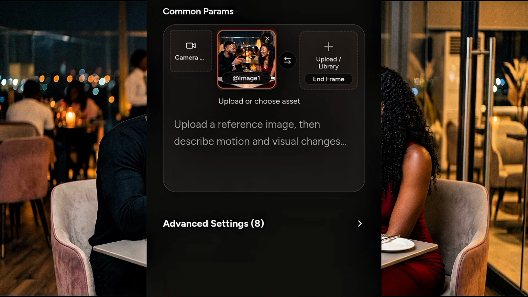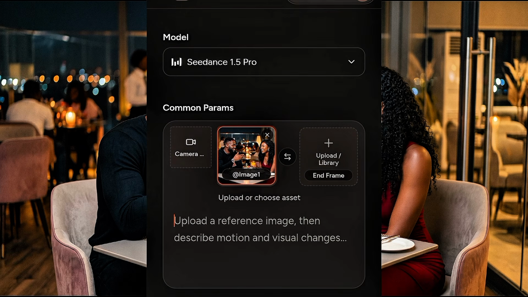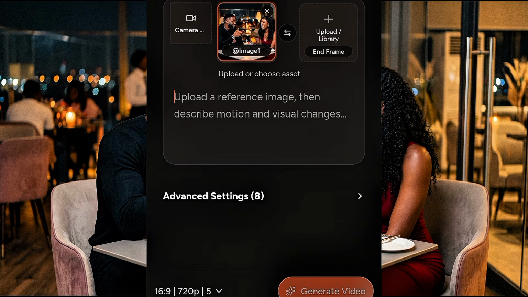Do you want an ending frame? Okay, but for this we are not going to use ending frame. In my next video we may look into this ending frame also very well. But now next thing to do is to go ahead and select your aspect ratio. Okay, now let's select our aspect ratio. Click this drop down arrow.